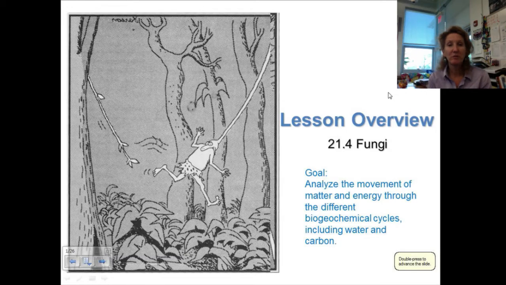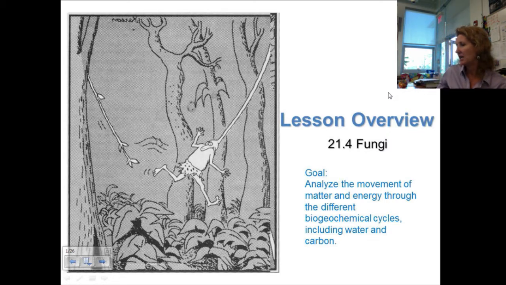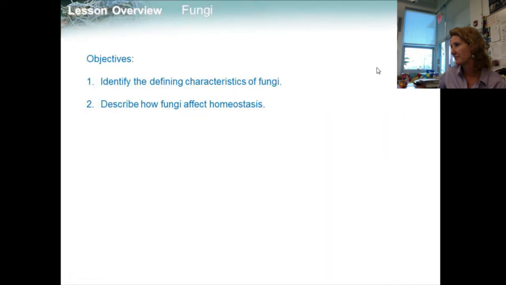All right, well, welcome to 21.4 Fungi. It's our last lesson for Chapter 21. The goal is to analyze the movement of matter and energy through the different biogeochemical cycles, including water and carbon. There's our Far Side, kind of humorous. So, objective 1 is to identify the defining characteristics of fungi and describe how fungi affects homeostasis.